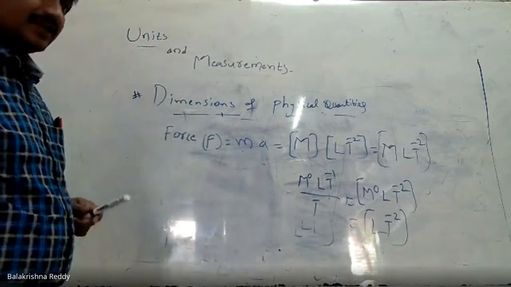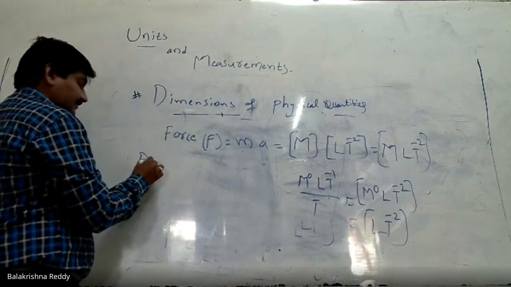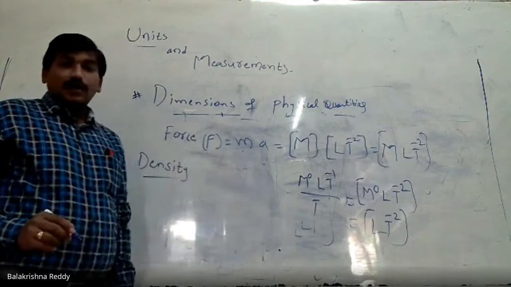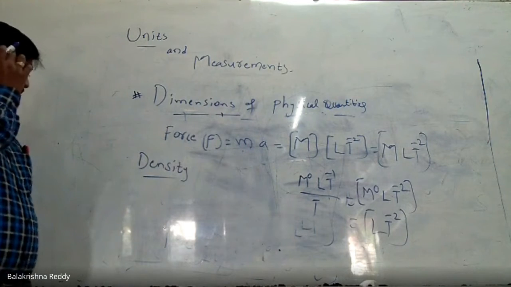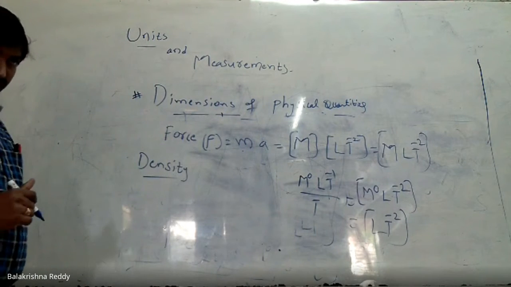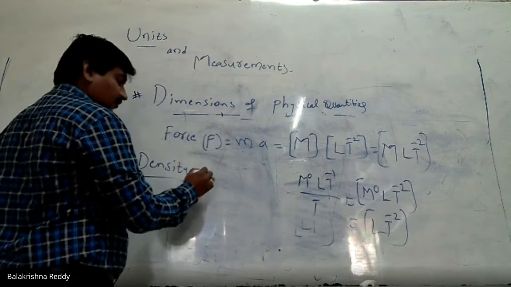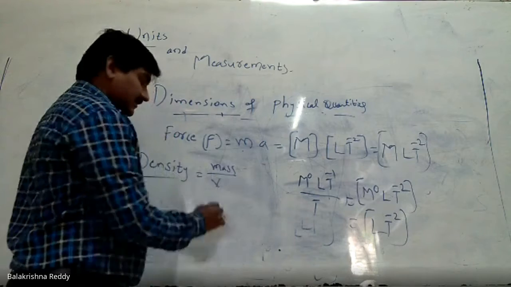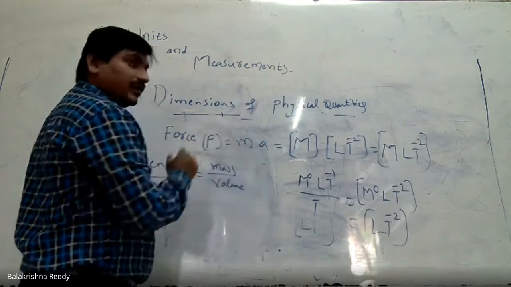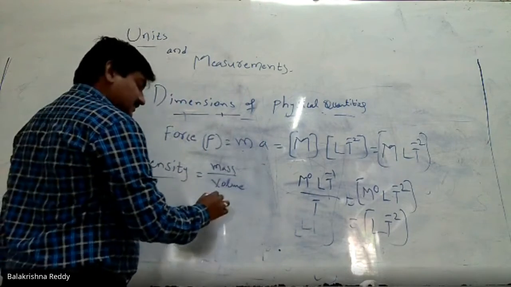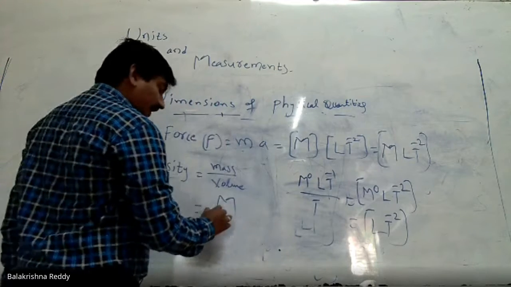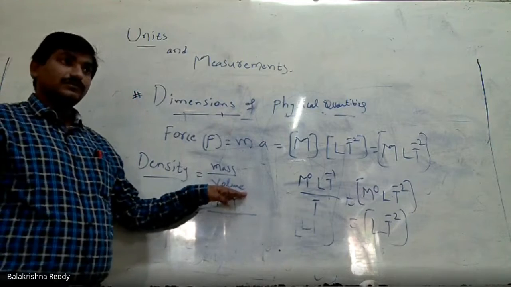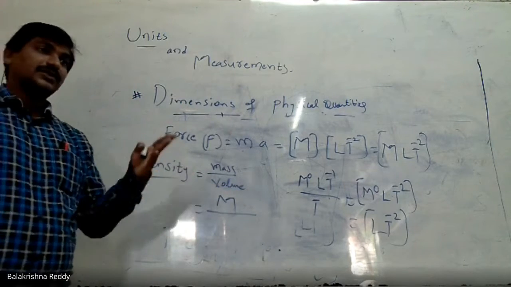That is density, let us say. How can we write it for density? We should know the formula first. Density equals mass per unit volume. So mass is M. For volume, let us consider length into width into height.